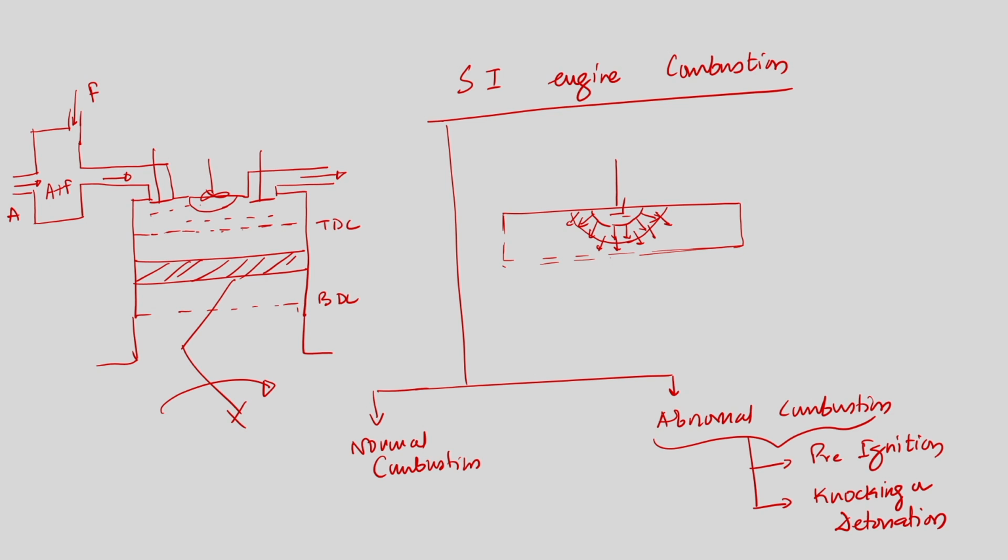In our daily life, when we use a gas stove, we use a gas lighter. We switch on the gas stove, gas comes out, and then we use the gas lighter to initiate combustion. Once we initiate combustion, we need not require the gas lighter; it will continue. A similar concept can be used to understand what is happening in SI engine combustion, as if the spark plug is used just like a gas lighter. The moment it ignites, the combustion will take place automatically. Now, how, that is very important.